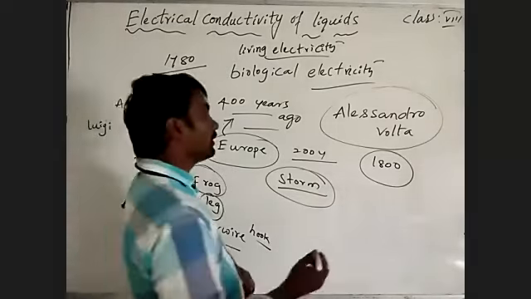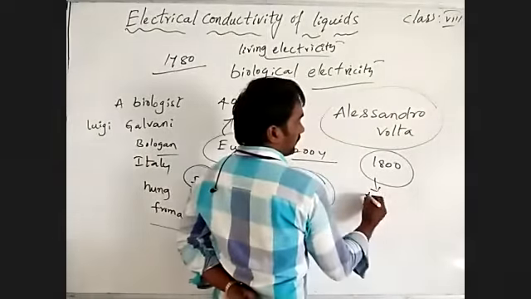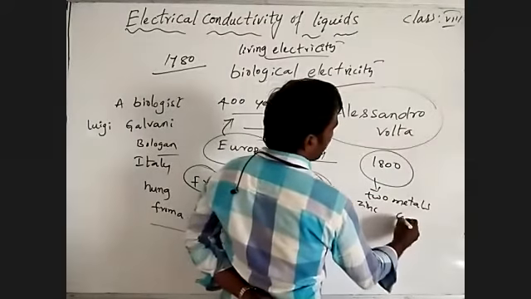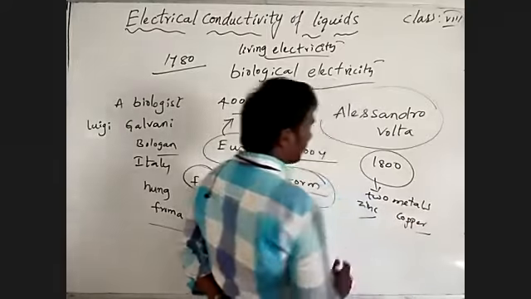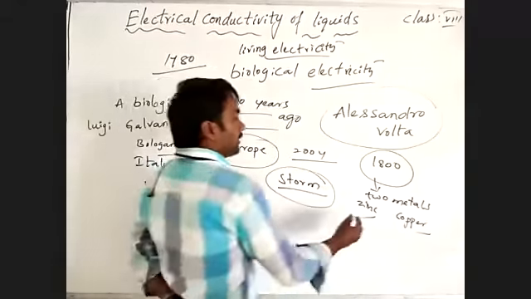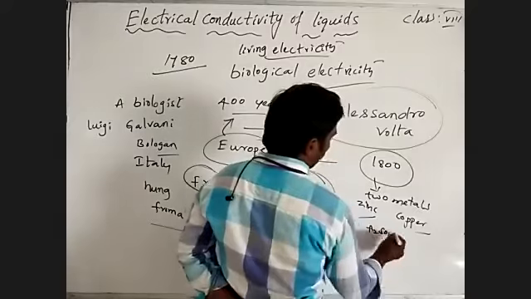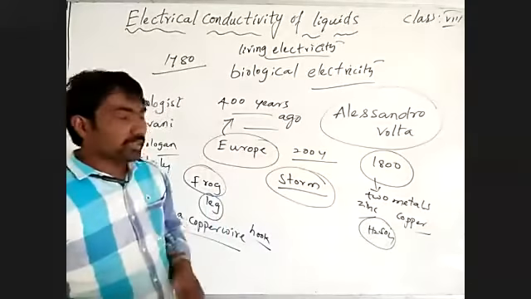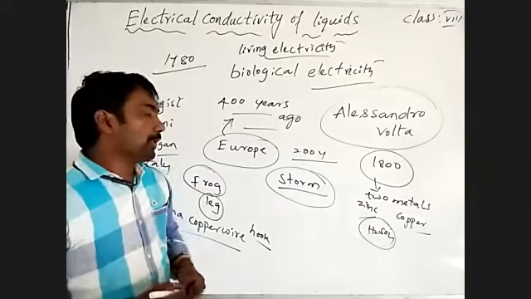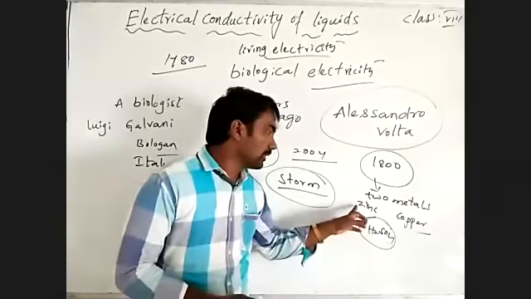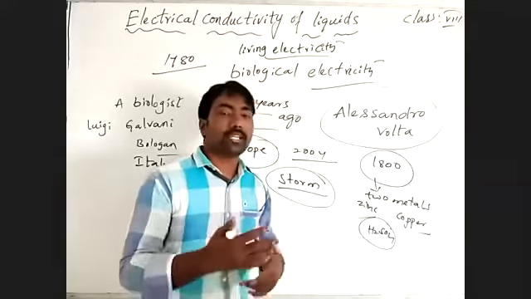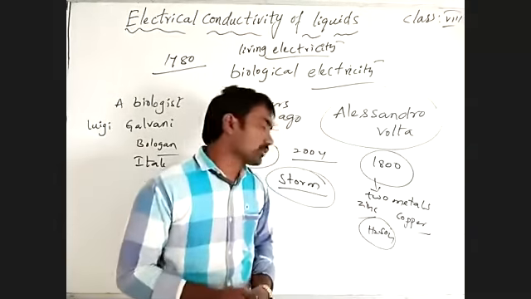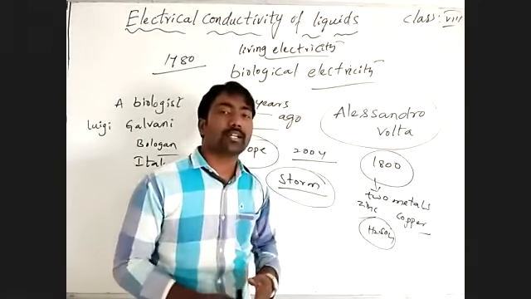How did he prove it? By using two metals: one is a zinc metal, one is a copper metal. And as the liquid solution he used H2SO4, sulfuric acid. By using those in a container, by connecting them, he produced electrical energy from chemical energy. Zinc and copper were used as electrodes, and H2SO4 was used as the electrolyte.